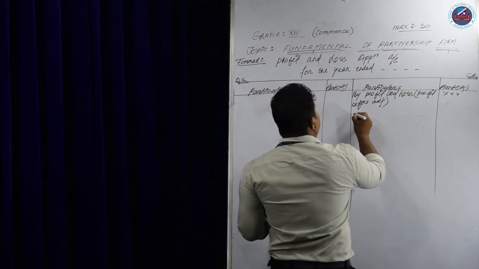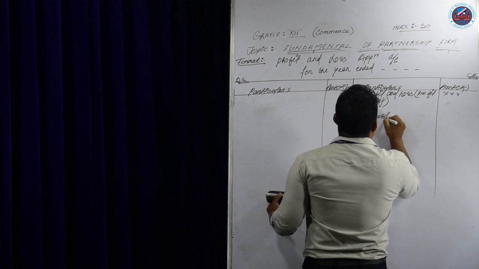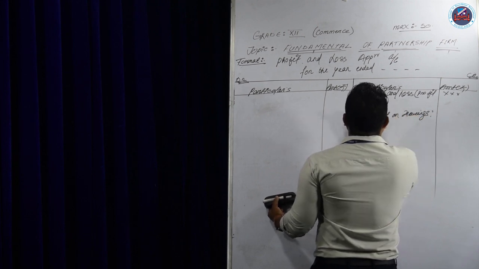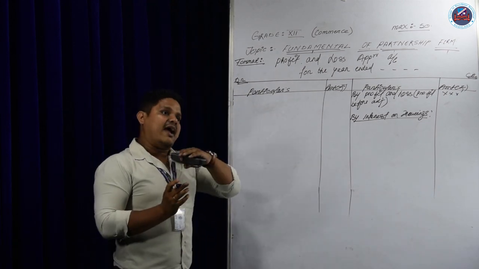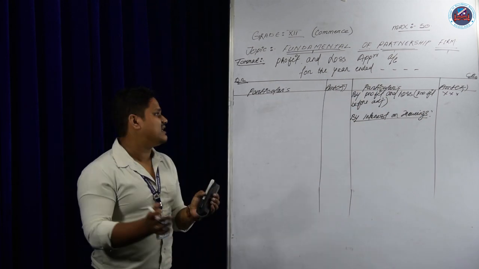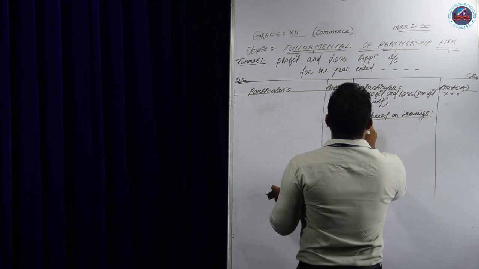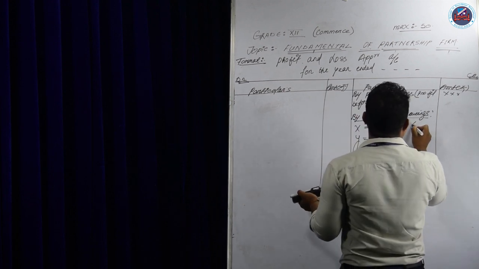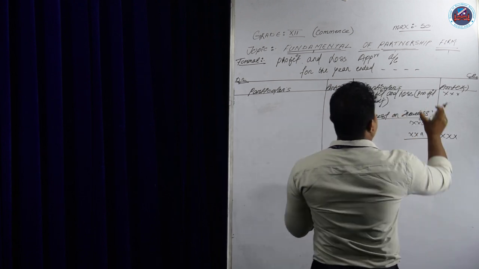After that we write the income of the firm, that is the interest on drawings. So what is called interest on drawings? Interest on drawings means whenever a partner or partners withdraw an amount from the firm, they have to give interest to the firm. That is why I said that partnership and partnership firm are different. Suppose there are two partners X and Y, and they are giving 5% interest. So 5% interest of something, these two plus, we write here. That is the income of the firm.